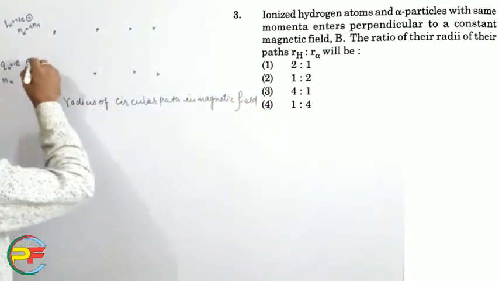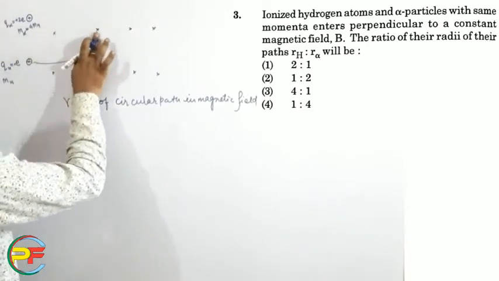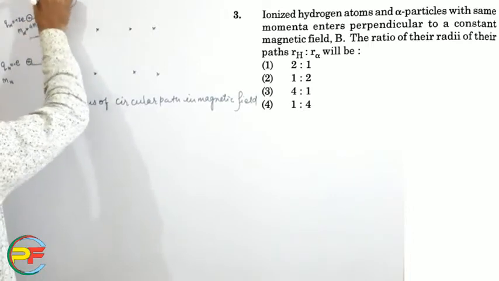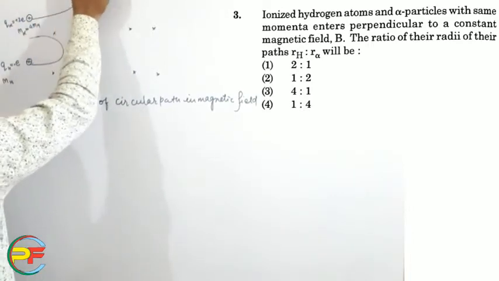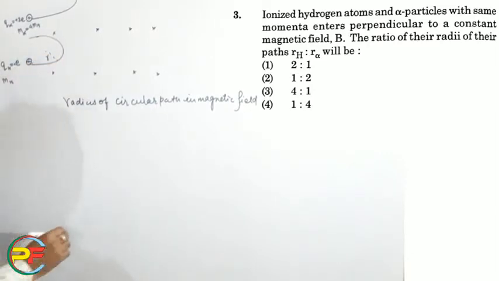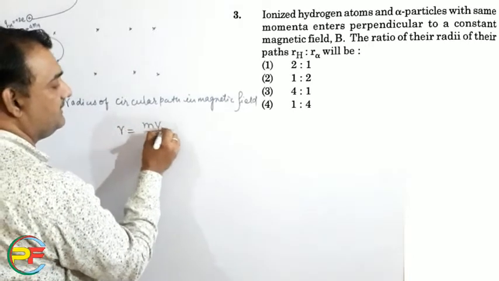So this particle moves in a circular path in the magnetic field, as we already know. The radius of this path is given by mv by qB.